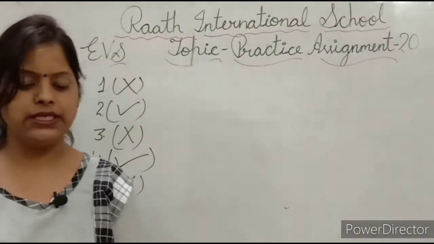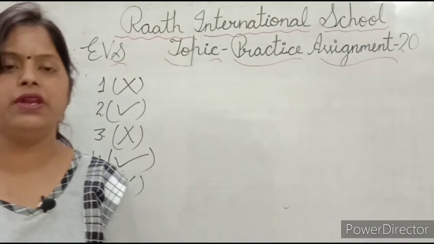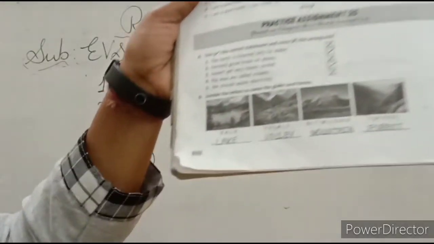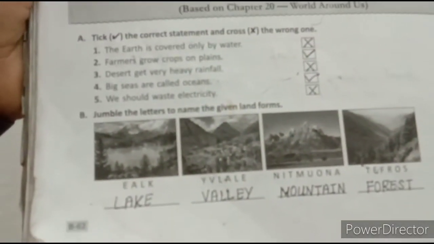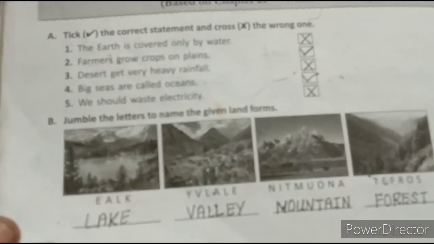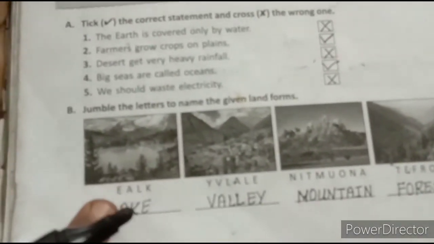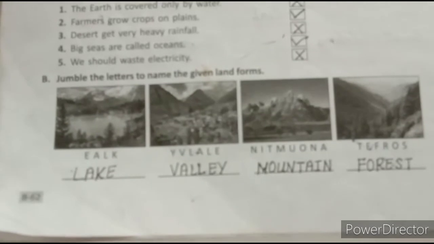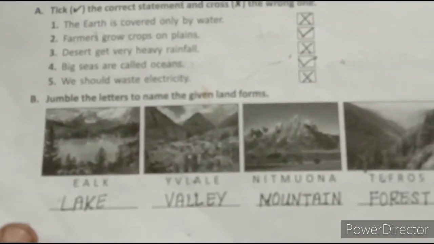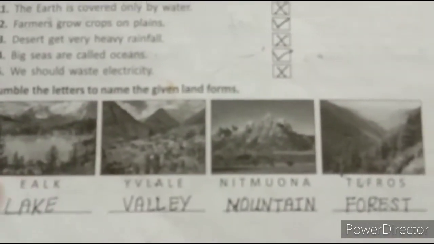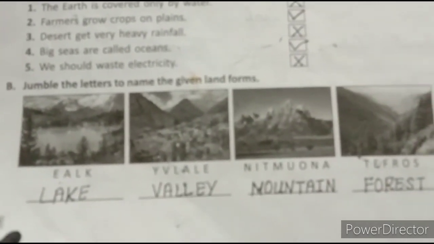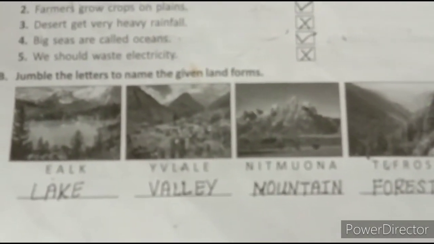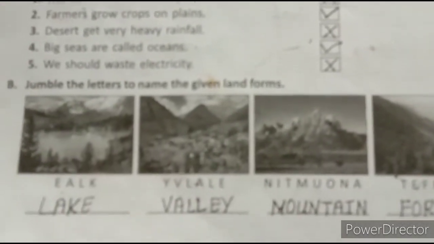Now next, jumble the letters to name the given landforms. See students, here are some pictures given of landforms and some jumble letters are given. Now we have to arrange the letters. Now see, first. E-A-L-K. What is this? See in the picture? Lake. L-A-K-E. Lake. Now next. Tell me friend, what is the picture? Which landform of this?